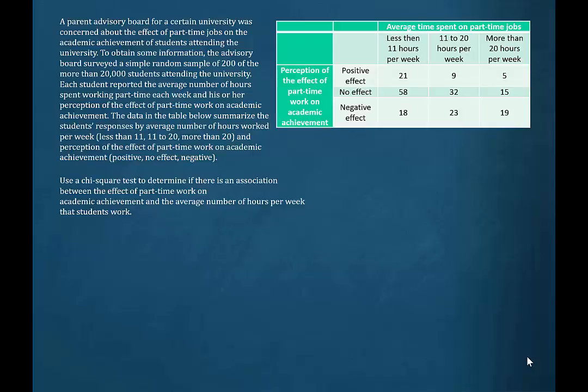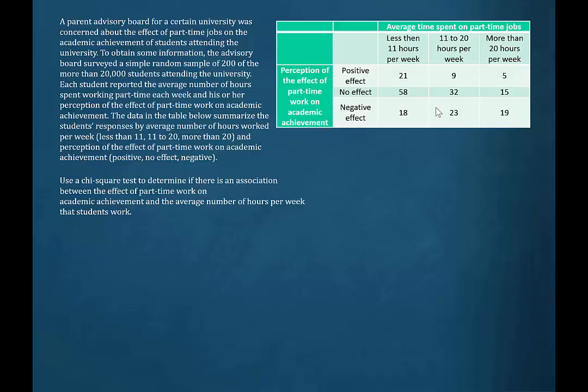The data in the table below summarize the students' responses by average number of hours worked per week, less than 11, 11 to 20, more than 20, and perception of the effect of part-time work on academic achievement, positive, no effect, negative. Use a chi-square test to determine if there is an association between the effect of part-time work on academic achievement and the average number of hours per week that students work.